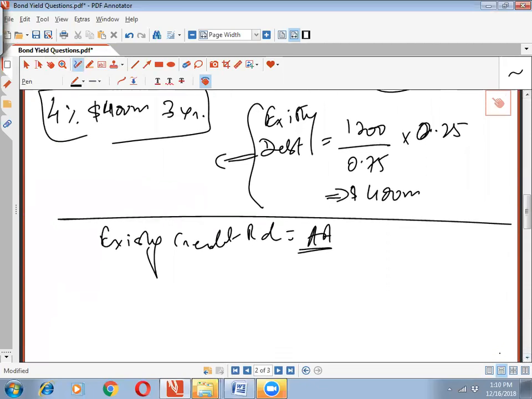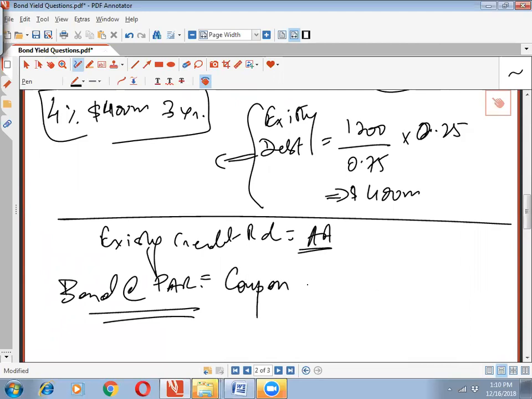First of all, assuming I need to issue the bond at par value, my coupon rate should be equal to the market rate. Is it understood? Okay. So what exactly is going to be the market rate? The bonds that we are planning to issue are actually 4-year bonds.